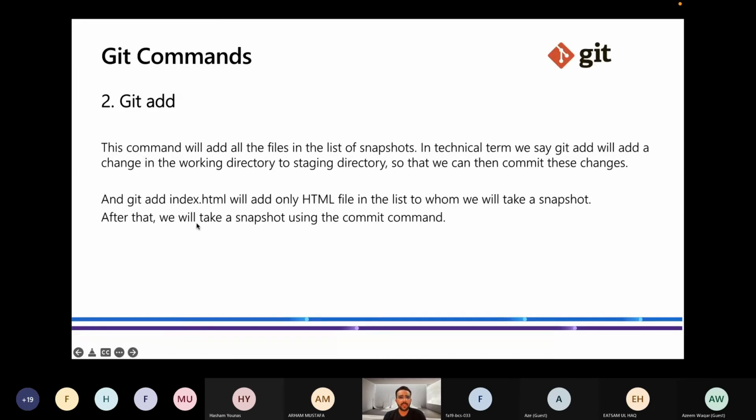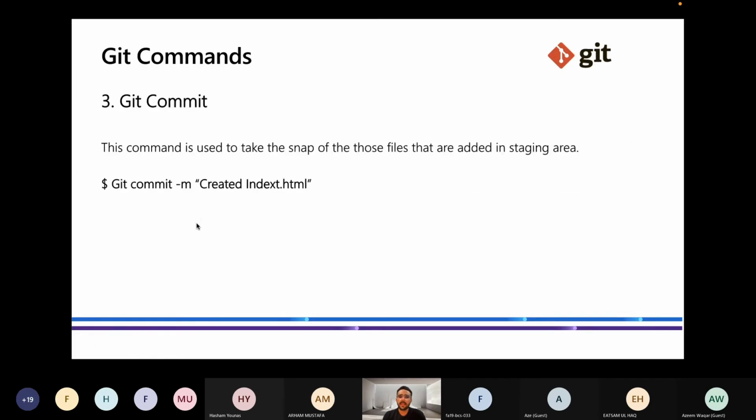So we have covered the git add command and the git commit command. If you read this, the git commit command basically takes a snapshot of those files that are added in the staging area, like those added to the cameraman. The staging area is considered as the cameraman. So this will be the command. If you need this, I will share the files with you.